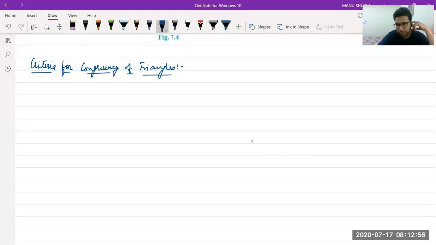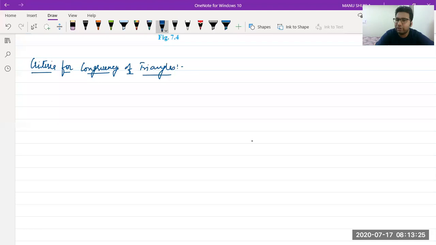Rudra, okay. Piyush, first, okay. Tanmay saying 4 criteria are there. Jasnoor saying 4, okay. Triple S, ASA, SAS, and RHS, okay. Moksh saying 4. No, Moksh saying 5. 1, 2, 3, 4, 5, okay. 5 are there as per Moksh. Ishan also saying 4. Okay. Now Lakshya also saying 5.